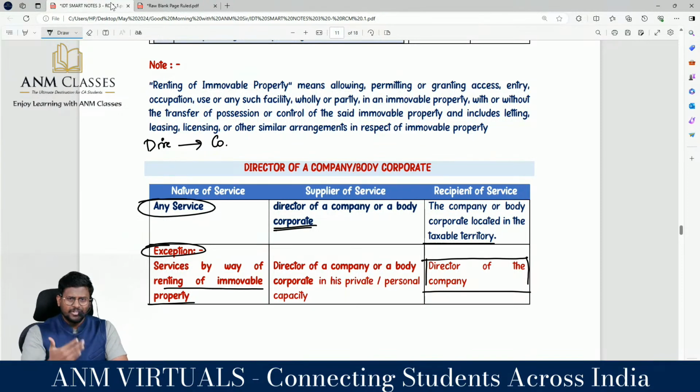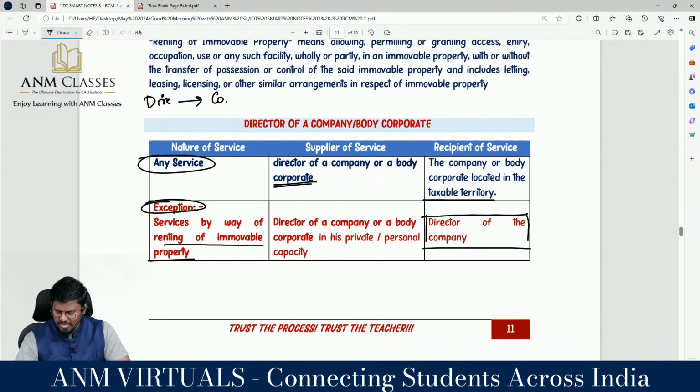But they have come up with a clarification that in that any services, we will not allow renting of immovable property by a director to the company in personal or private capacity. The director is the person liable to pay tax. That is at FCM and not at RCM.